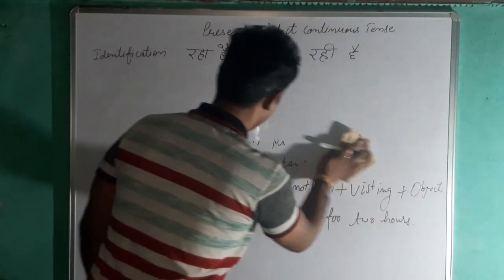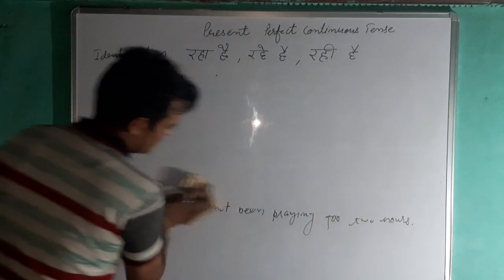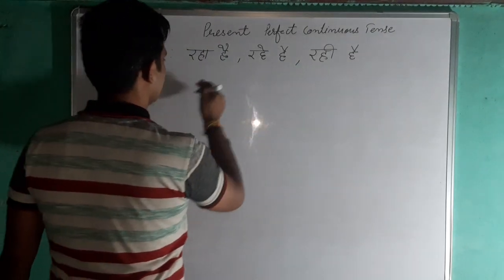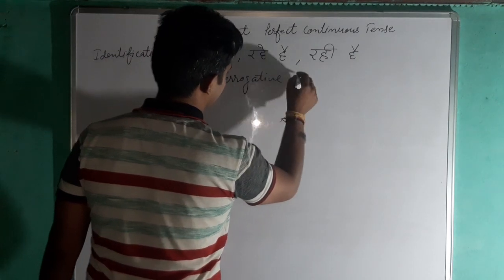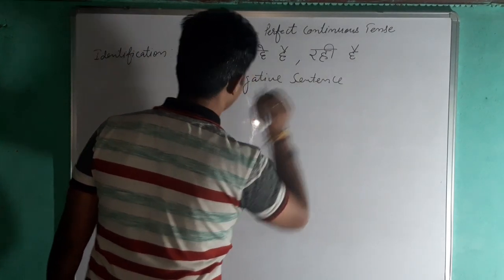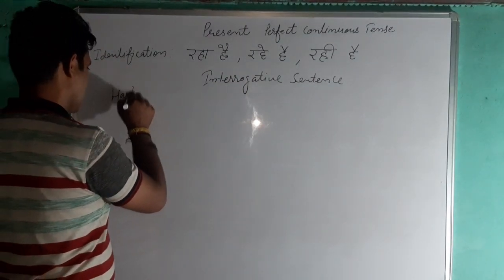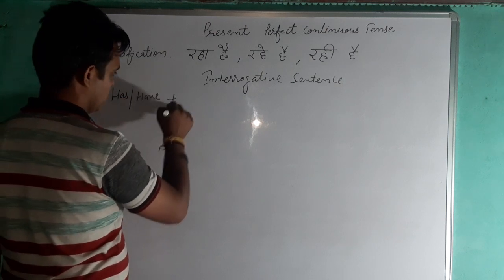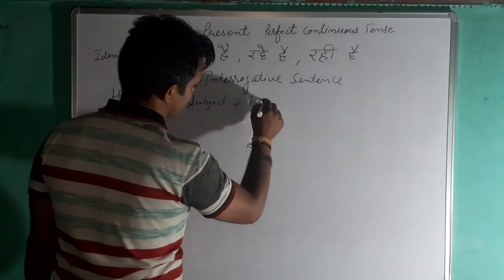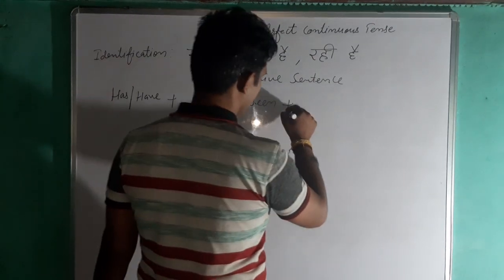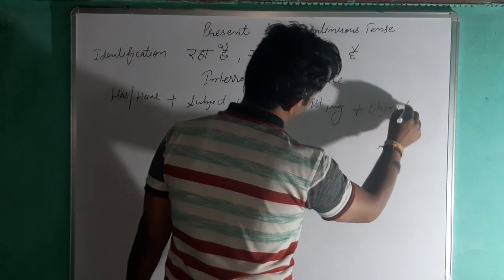That is interrogative. So what is interrogative? We ask a question. In the interrogative sentence, use the helping verb has or have according to the subject, then the subject, then been, and after that the verb first form with ing, and then the object.